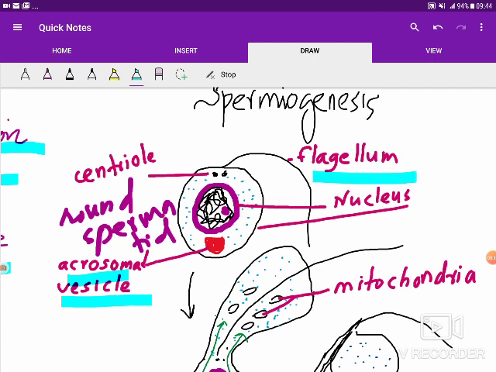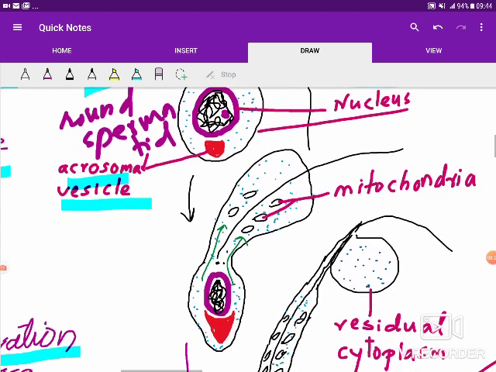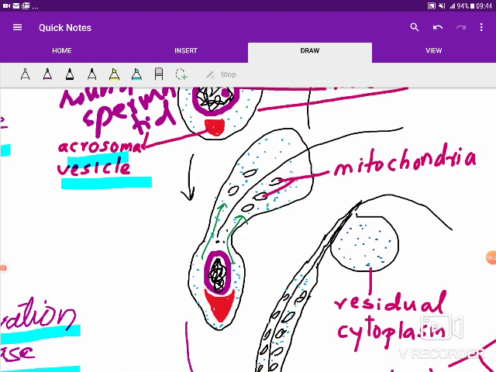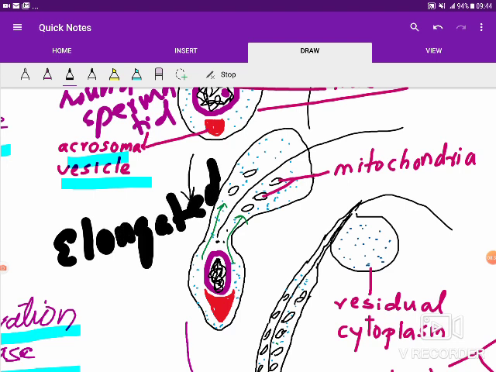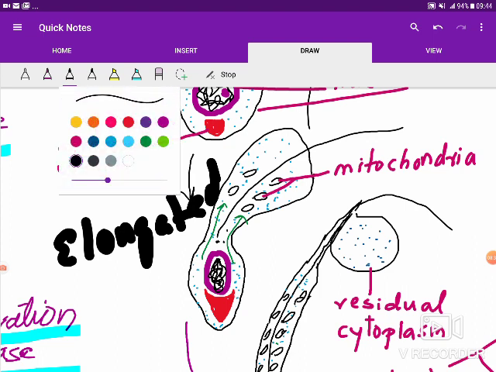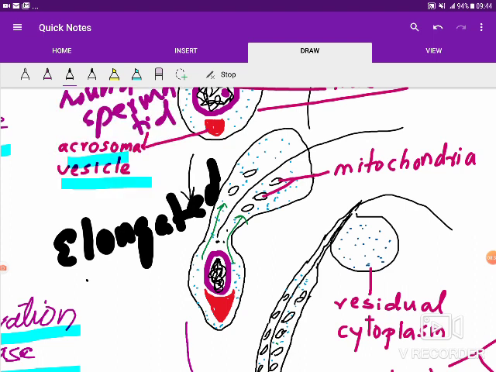A flagellum has appeared and it has 2 centrioles. This round spermatid will change into the elongated spermatid, as we see here.